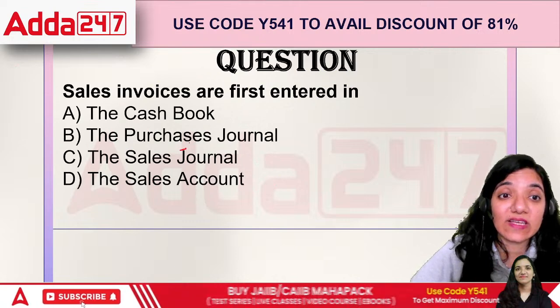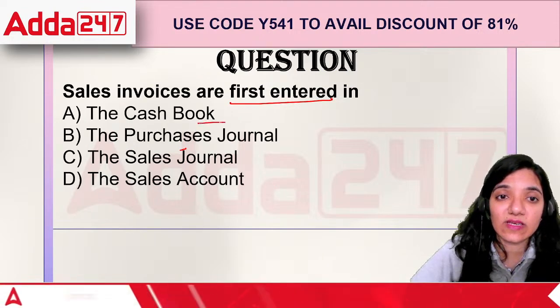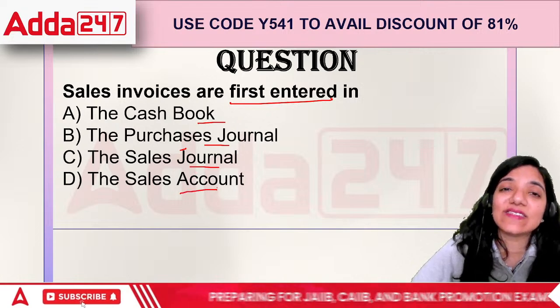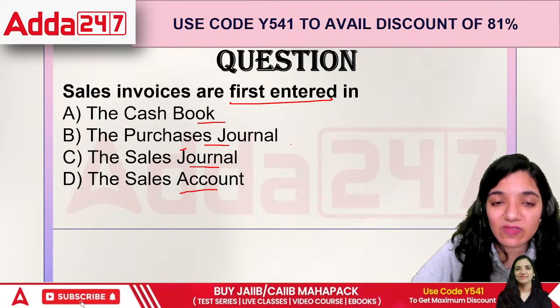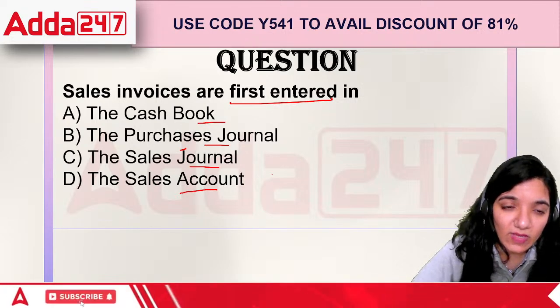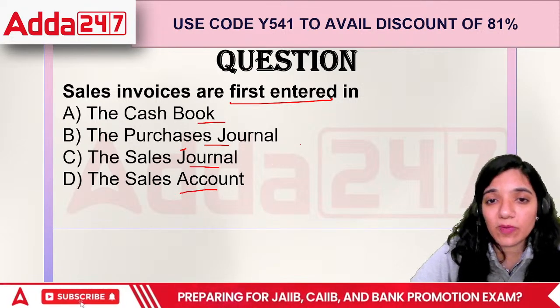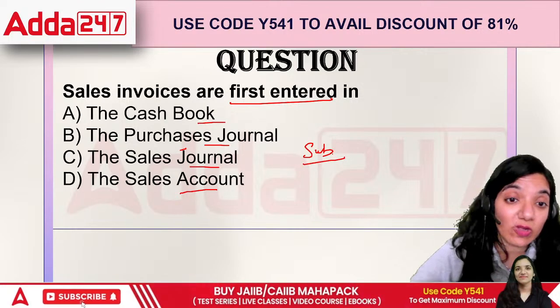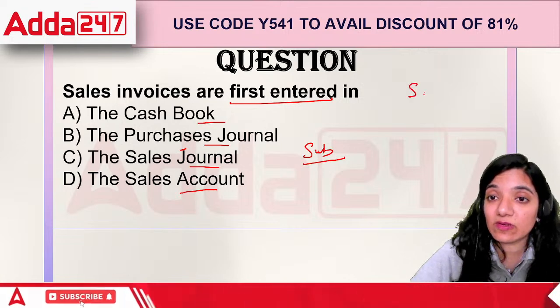Next point, sales invoices are first entered in cash book, purchase journal, sales journal, or sales account. Sales invoices, that means when we are making sales, where is it recorded first? If we are preparing subsidiary books, it will go into the sales book, also called sales day book.